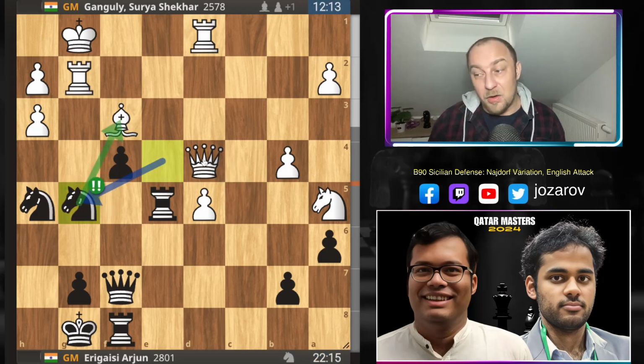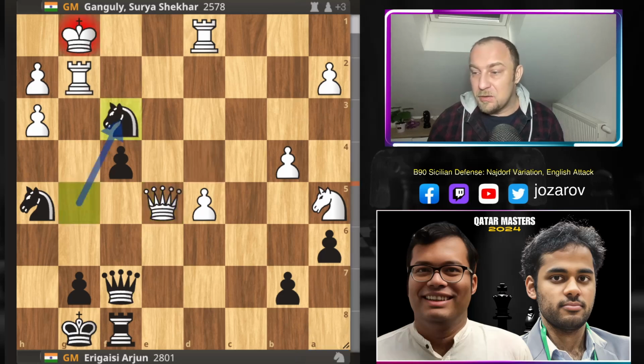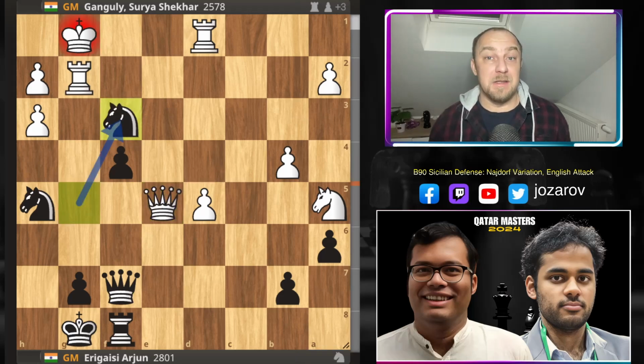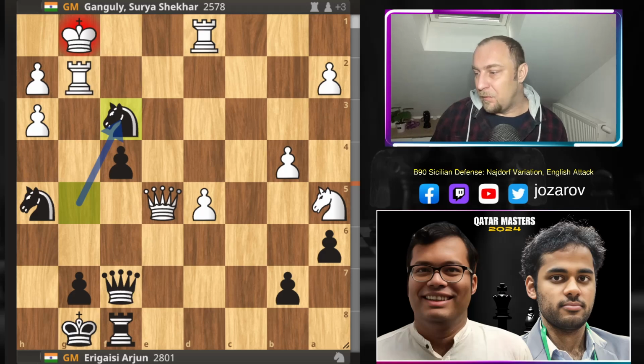The bishop is hanging. You cannot pick up, of course, the piece here, because you get the royal fork, and white is losing decisive material. It's game over here for white.